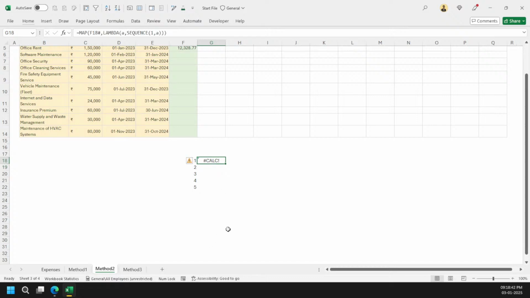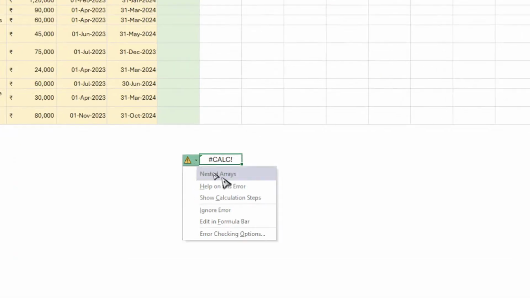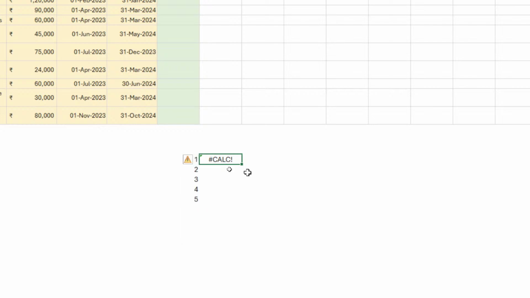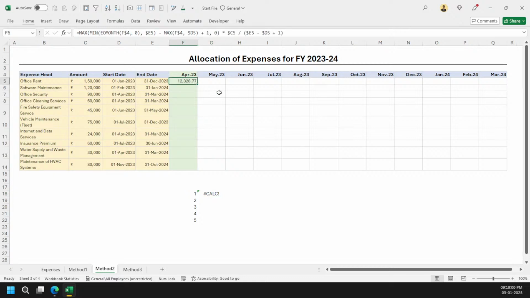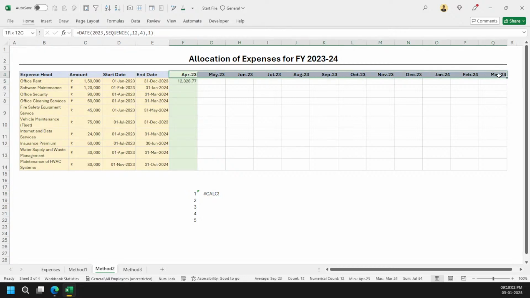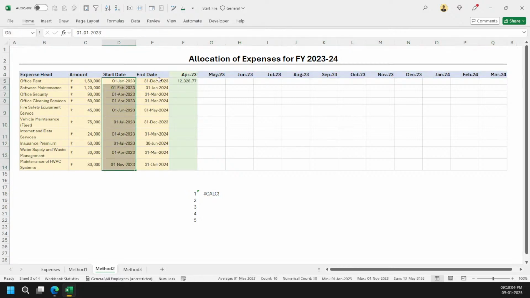You can see that I am getting a calc error, and the reason for this error is that it says the problem is of nested arrays. Got it? That's the reason we cannot spill both ways. This one is also spilling and we need to provide these arrays as well. So it can either spill this way or this way, but not both ways. That's the limitation.